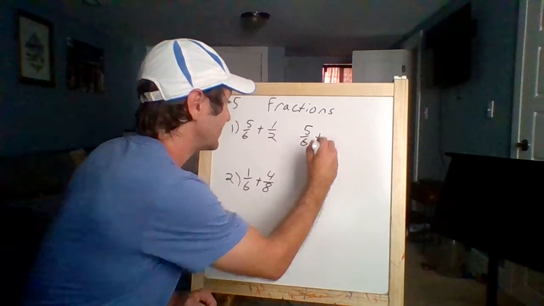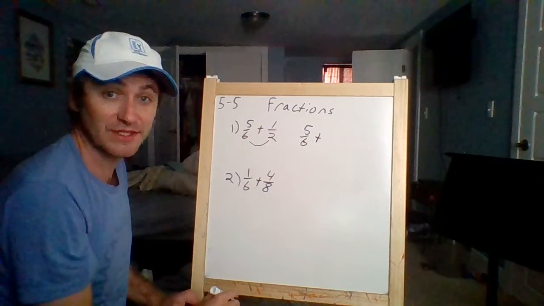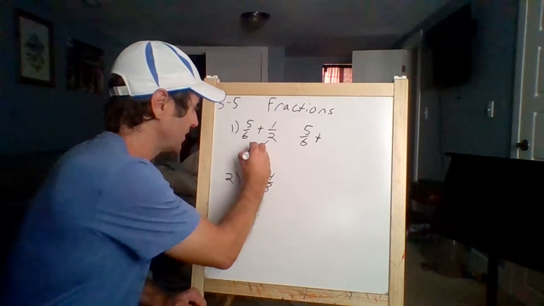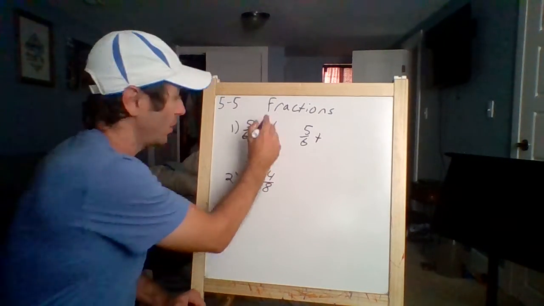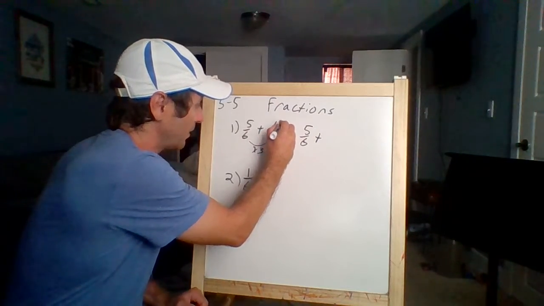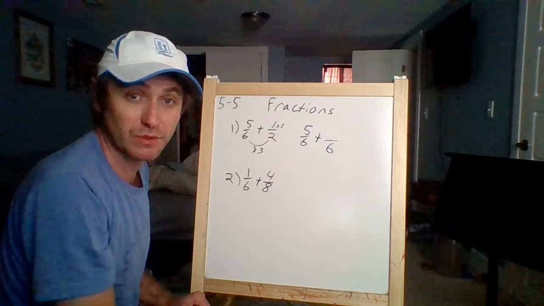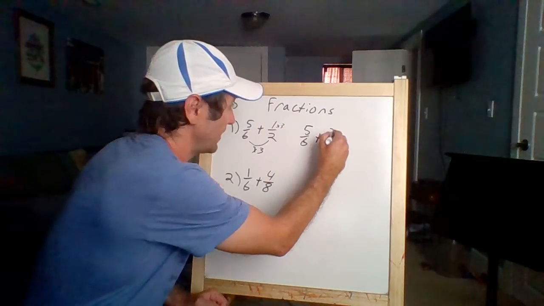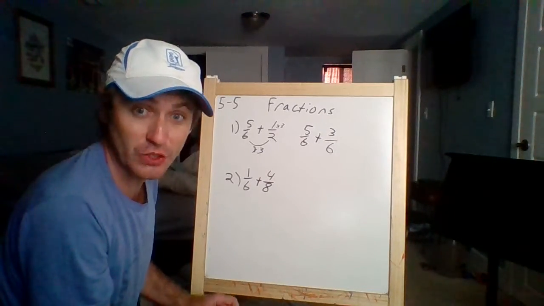5/6 stays the same. How many times does 2 go into 6? 2 times what equals 6? 2 times 3. If I do that on the bottom, what do I need to do to my 1 up here? 1 times 3 is 3. Is 3 half of 6? Does that make sense? It sure does.